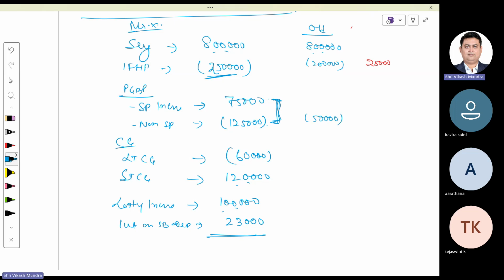Now, capital gain. I have long-term capital loss and I have short-term capital gain. Can we adjust this one? Long-term loss cannot be adjusted with the short-term capital gain. Hence, this is required to be carried forward in the next year, and this would be treated as my income.